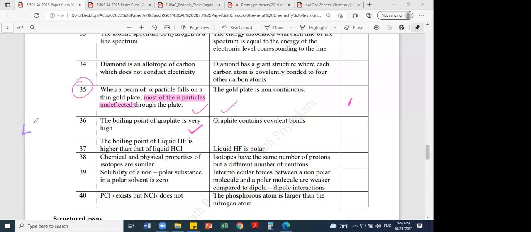If you take liquid, it is also discontinuous. One of the best examples: you take water and you put some glucose. Glucose is C6H12O6. Now glucose molecules can come in between water molecules because water is not continuous.